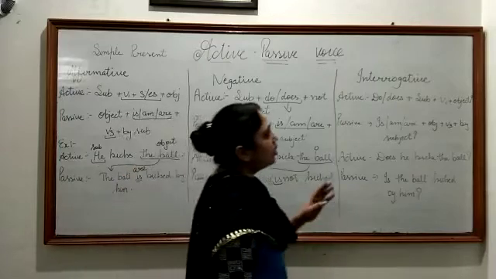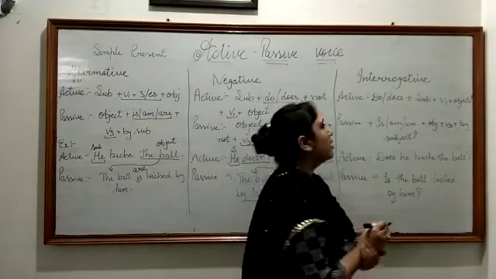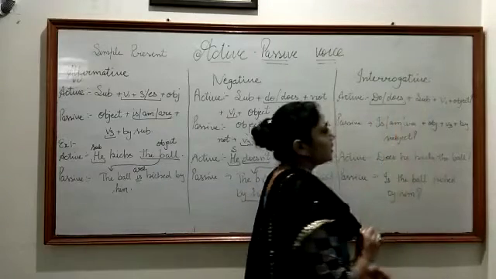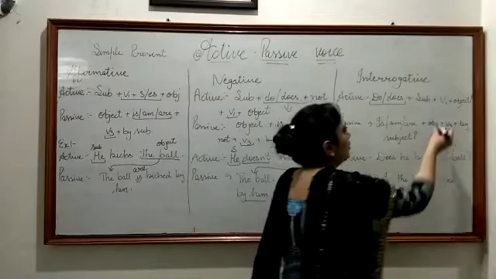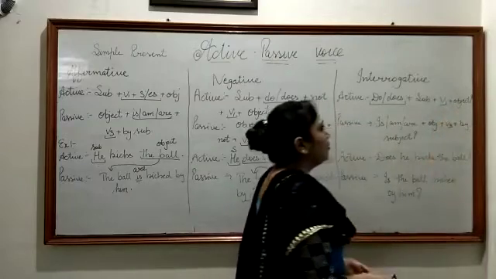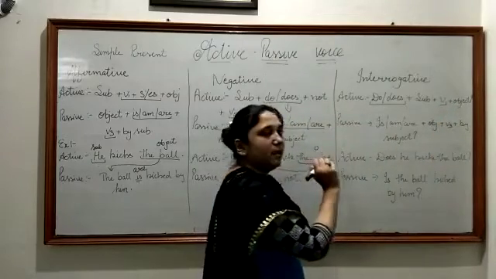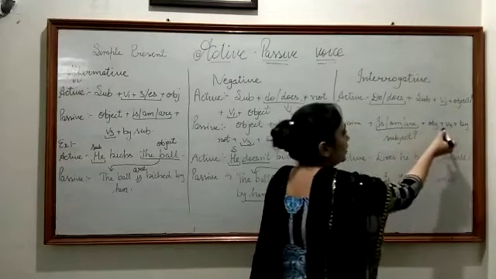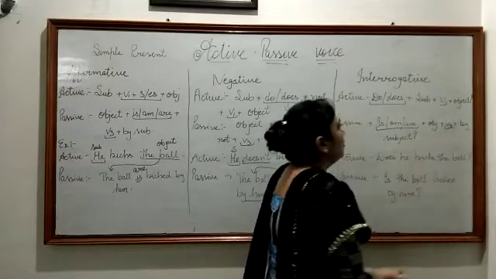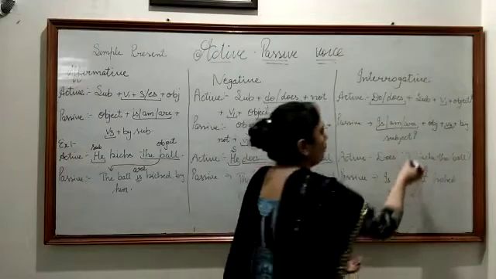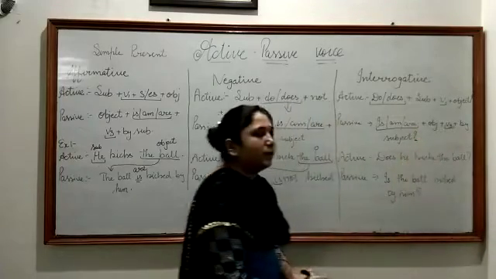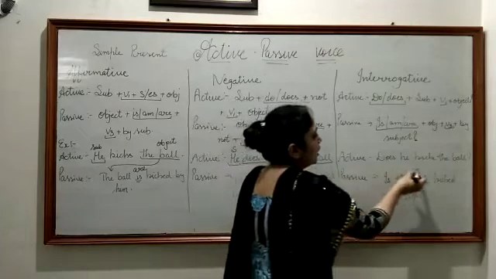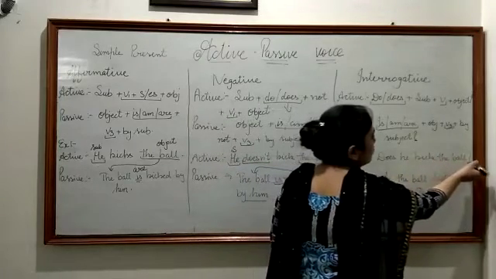The next is your interrogative type. In interrogative active sentence we have do/does plus subject plus V1 plus object, and when we convert this sentence into passive it is is/am/are plus object plus V3 plus by subject, and you have to put the question mark. So your active example is, does he kick the ball? And there is a question mark.